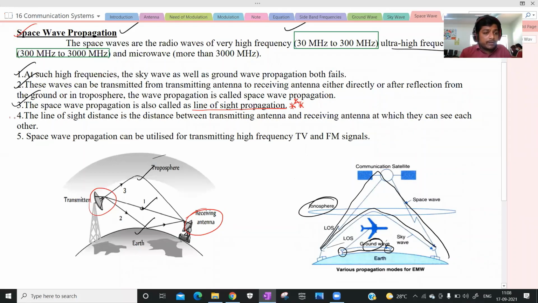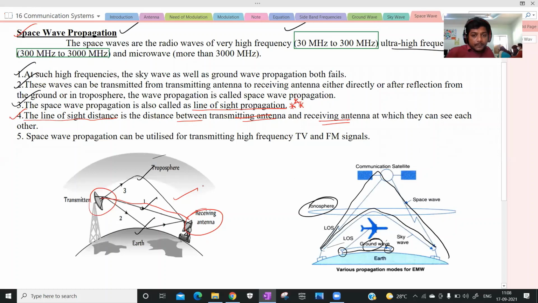Next, one more term, that is line of sight distance. What is line of sight distance? It is the distance between the transmitting antenna and the receiving antenna. This is called line of sight distance, the distance between the two antennas, one transmitting and the second one receiving.